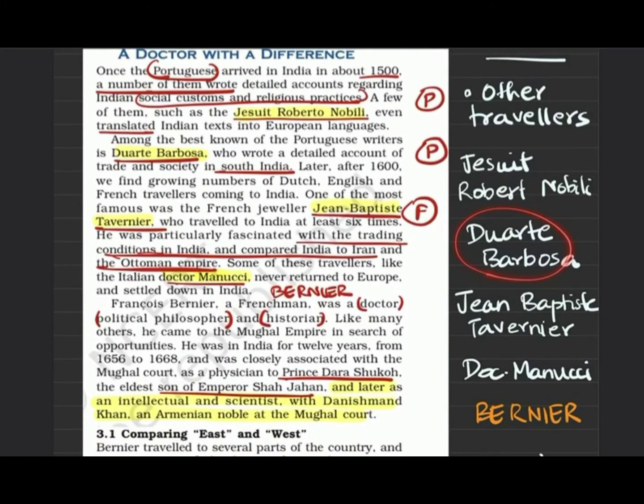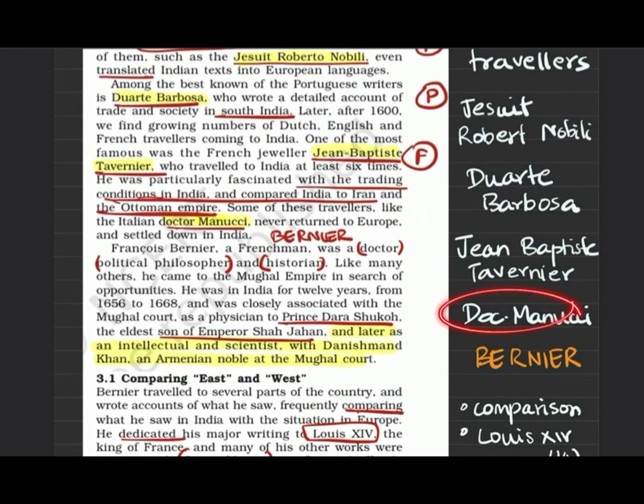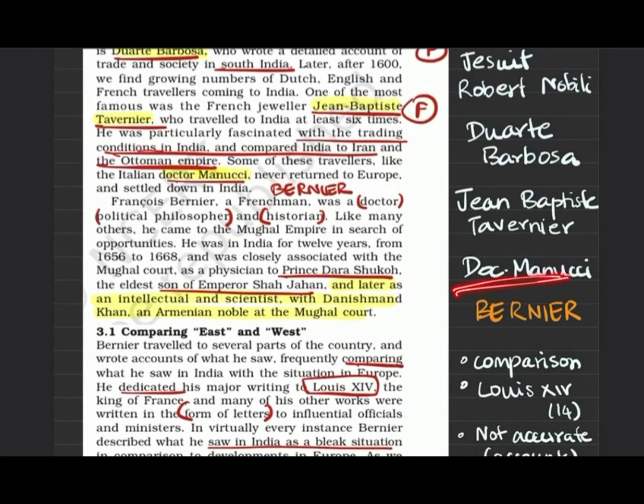Then the next traveler was Duarte Barbosa. Barbosa was also Portuguese. He traveled a lot of southern Indian parts. Next is Jean Baptiste Tavernier. He was a French person who traveled at least six times. He was also a French jeweler. He came to India and was very fascinated with the trading conditions. He compared them with Iran and the Ottoman Empire. And the last one is Dr. Manucci. He came from Europe and settled down in India because he liked the country so much.